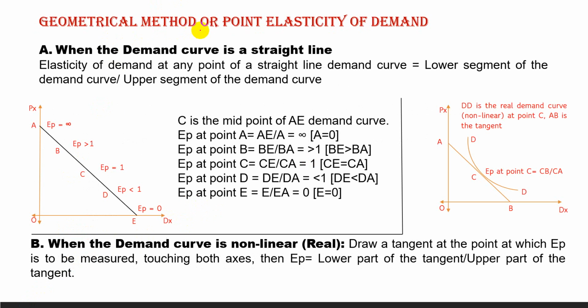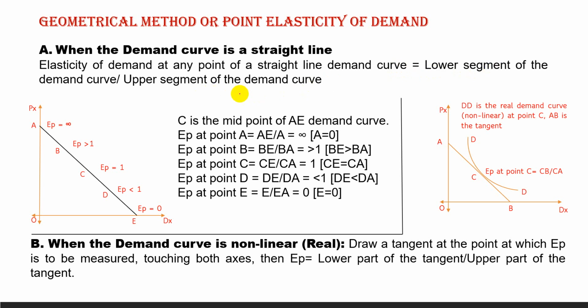Next is the geometrical method, or point elasticity of demand. There are two types of demand curve we calculate by the geometrical method. When the demand curve is a straight line, elasticity of demand at any point is equal to the lower segment of the demand curve divided by the upper segment.